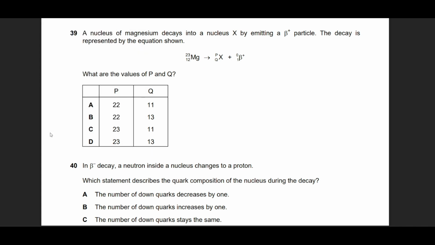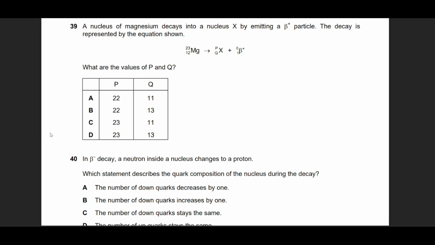All right. Question 39, he says we have to guess what this is. So by simple charge conservation, I can see that this is beta positive. So this will be 1 less. This will be 11. And since beta has 0 on the upper side, this will not be affected. This is going to be 23. So 23 and 11. So option C will be the correct answer.